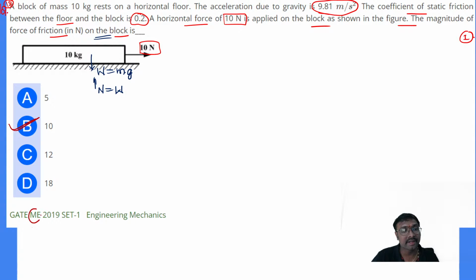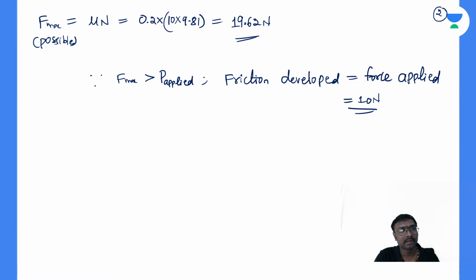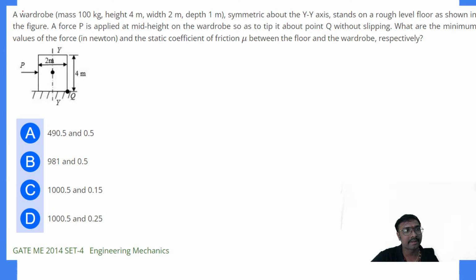This is a GATE Mechanical 2019 set 1 question, question number 18, and this is question number 19. So this is also a GATE Mechanical 2014 set 4 question. For mechanical engineering people, engineering mechanics is very important, but for civil people it is mostly 1 mark possible to get from here.